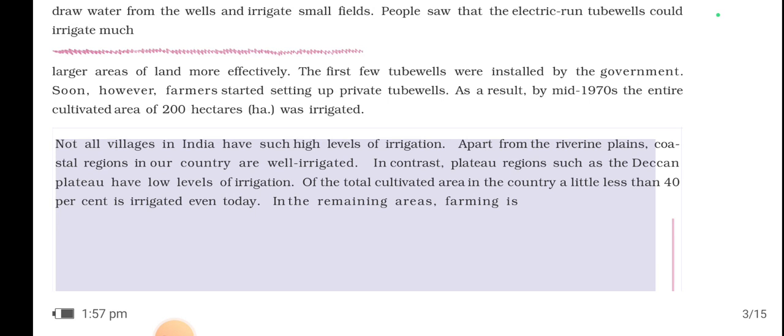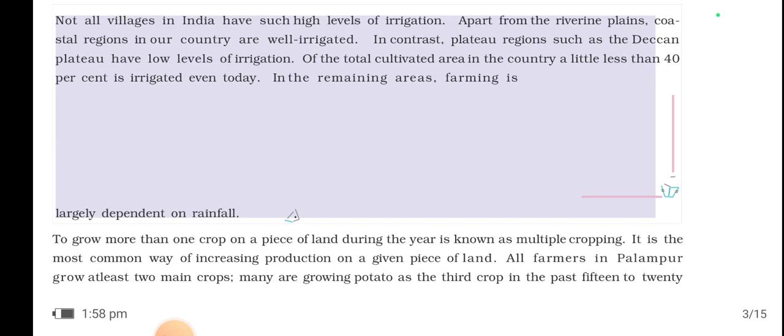Apart from the riverine plains, coastal regions in our country are well irrigated. In contrast, plateau regions such as the Deccan Plateau have a low level of irrigation. Of the total cultivated area in the country, a little less than 40% is irrigated even today. In the remaining areas, farming is largely dependent on rainfall. So we know very well that Indian farming is based on the monsoon.